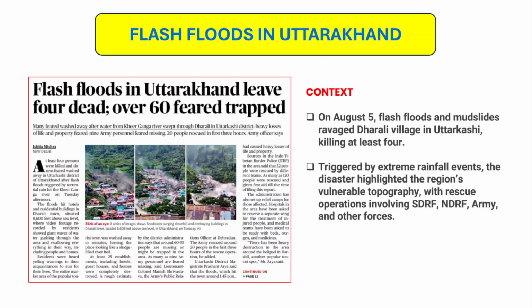In case of extreme or torrential rainfall over a very small area for 1 or 2 hours, that could easily trigger flash floods in a state like Uttarakhand. Therefore these flash floods have highlighted the vulnerability of Uttarakhand, particularly its topography.